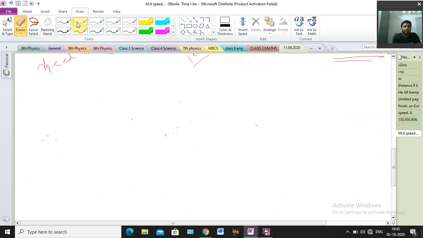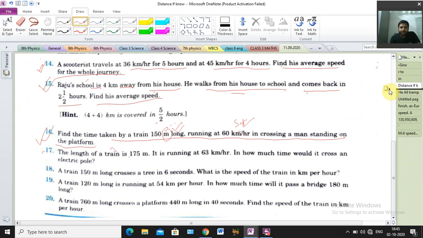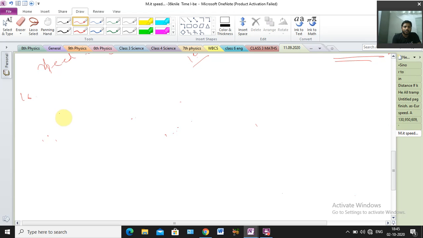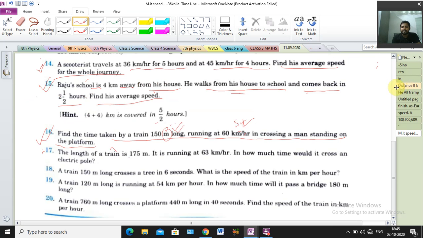Question number 16. The distance and the speed are given. Distance is equal to 150 meter, and speed is equal to 60 kilometer per hour.